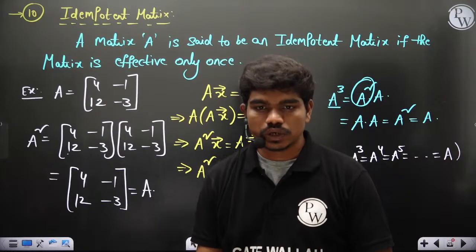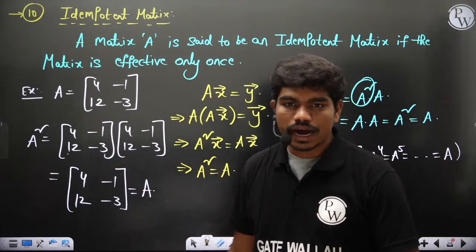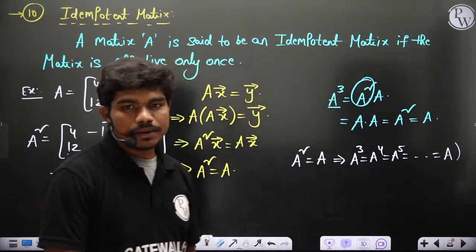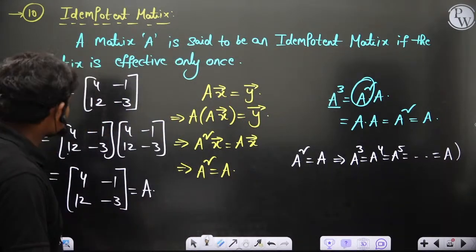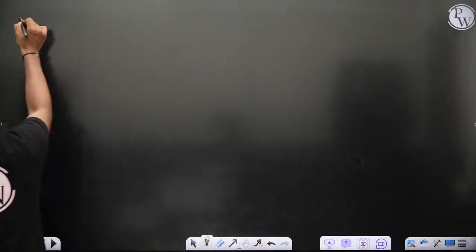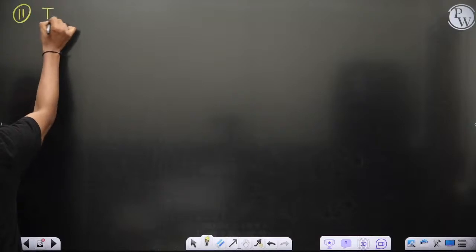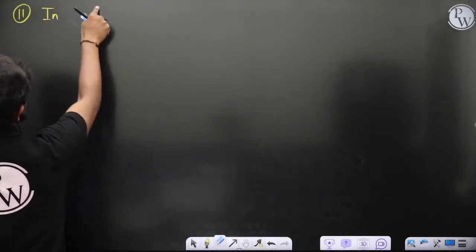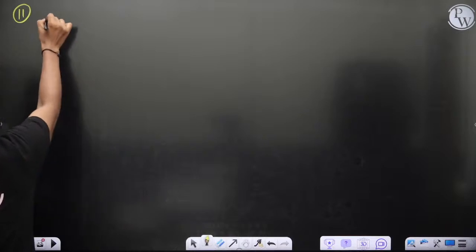Yes? So did you understand what's going on here? Identity matrix is both involutory and idempotent. Yes. Okay? Now, let's go for one more type. Involutory matrix, sorry, involutory I have already taught you. Fine. So we'll go for nilpotent matrix.